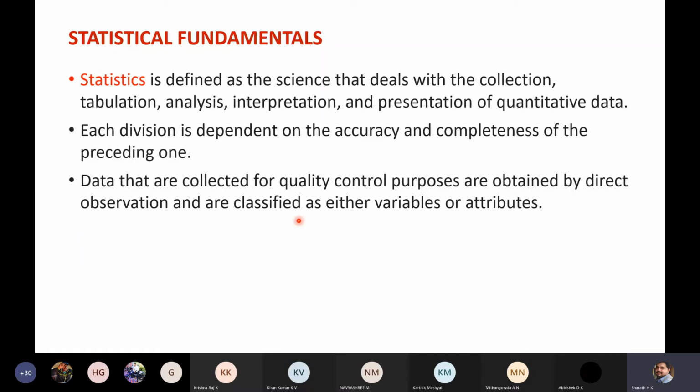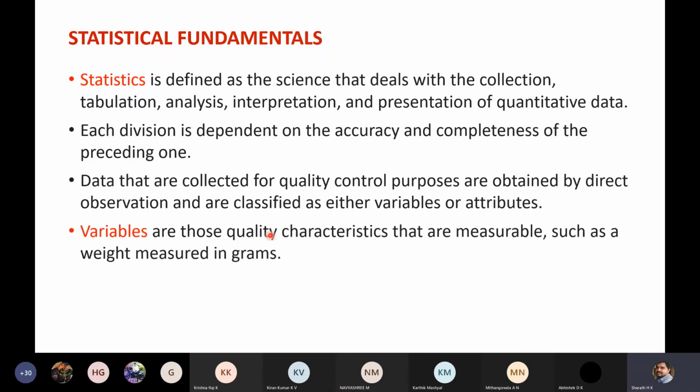The data are classified as either variables or attributes. Again, in data we have quantitative data and qualitative data. Variables are related to quantitative data, attributes are related to qualitative data. Variables are those quality characteristics that are measurable. That means you can quantify them, such as weight measured in grams. So you will get a number, 500 gram, 600 gram. That is the example of quantitative data, variables.